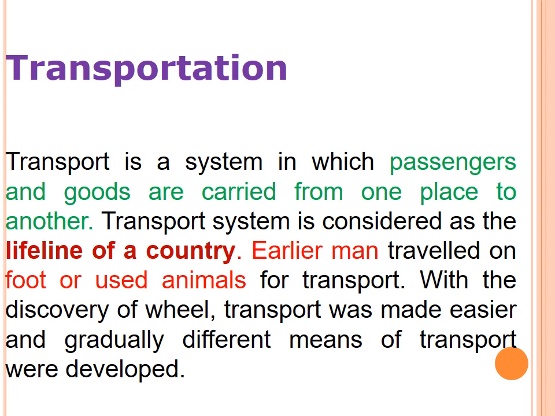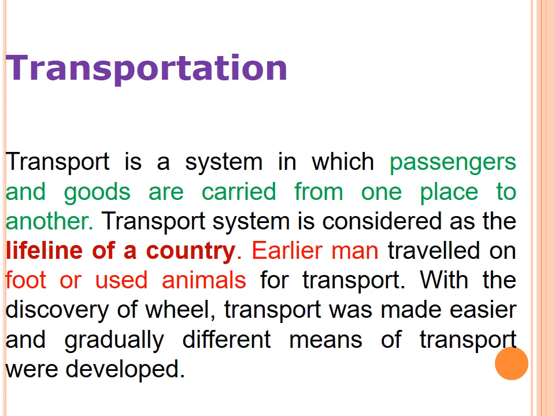Next one is transportation. Transport is a system in which passengers and goods are carried from one place to another. So what is transport? Transport is a system in which passengers and goods, means things, are carried from one place to another place. That is called transport.